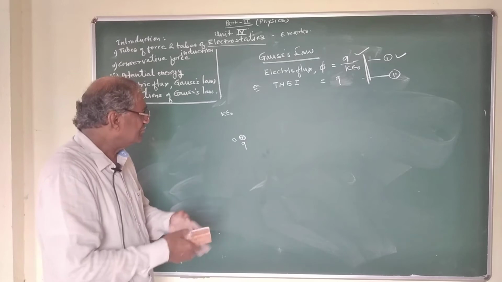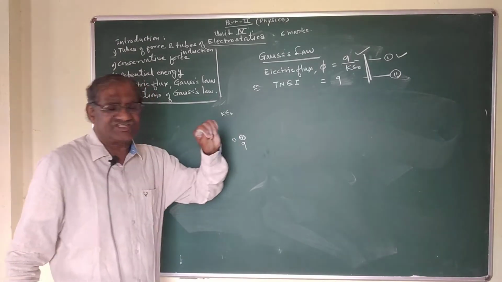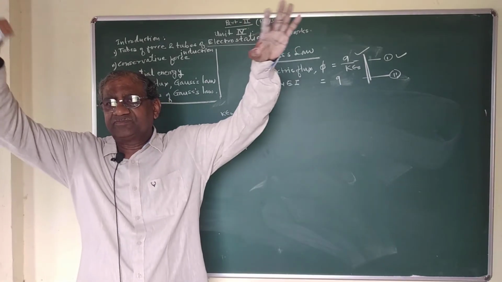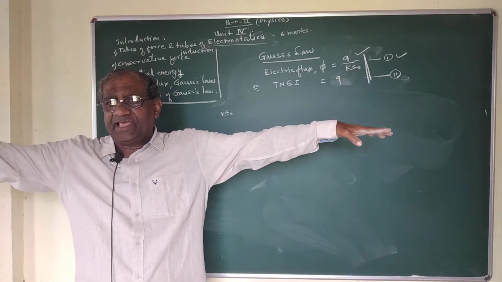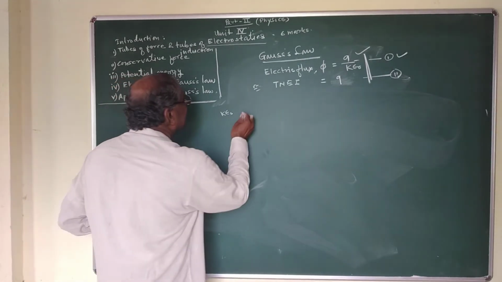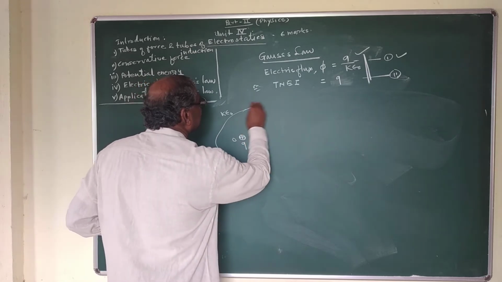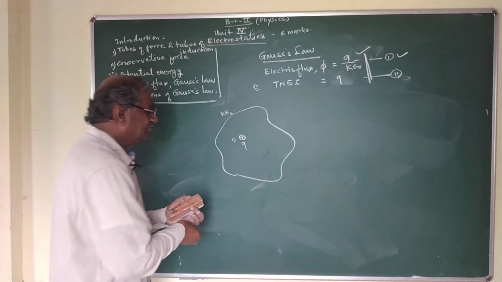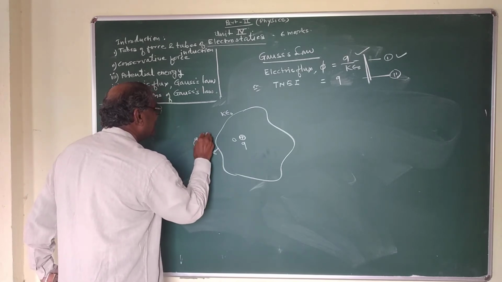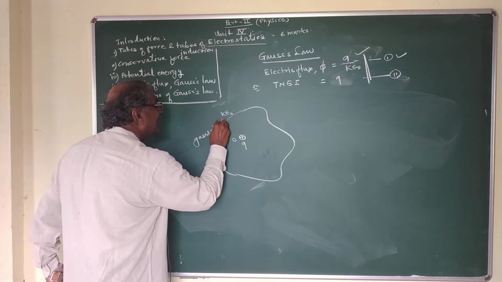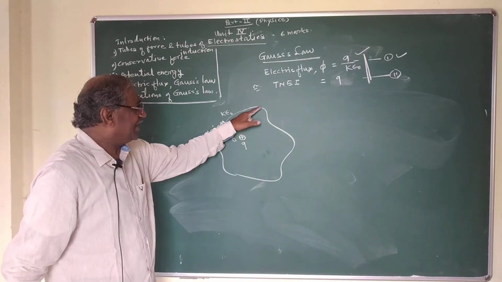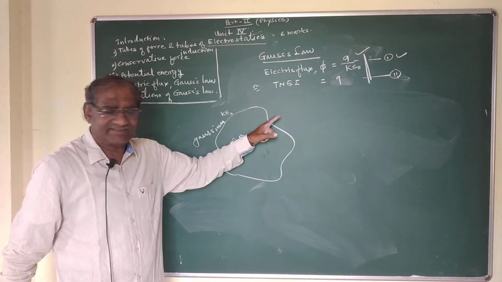Now we have to enclose the charge Q by constructing an imaginary surface of any shape. This surface is called a Gaussian surface. What is a Gaussian surface?